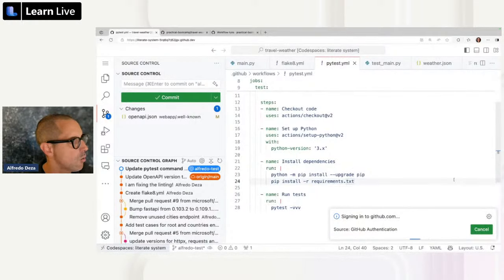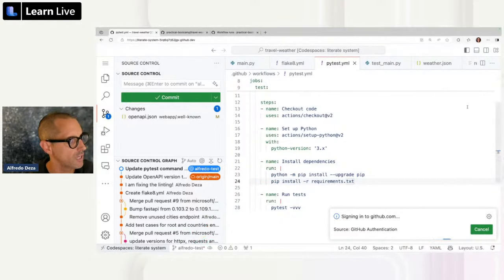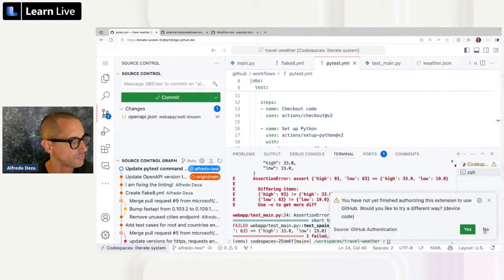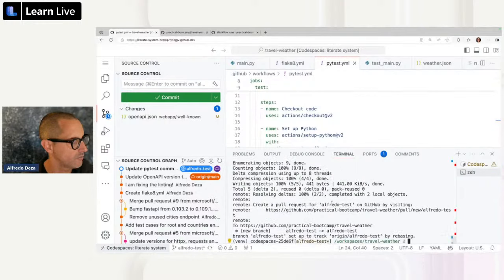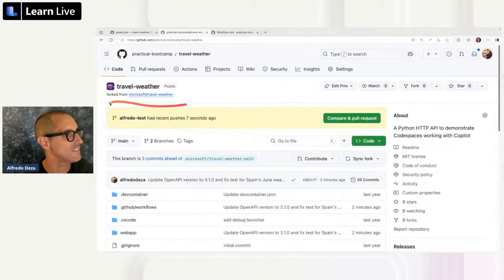All right. So I don't know why this. Do you see right here at the very bottom? It says Alfredo Test. Let's take a look at toggle the terminal. Let's say cancel. It's fine. I don't want to do that. Let's do git push. Git push, that's you origin. I'm just following the instructions of what the output is. So that is going to the Alfredo Test branch. Very good. Now, if I go to travel weather again, now I see my branch.